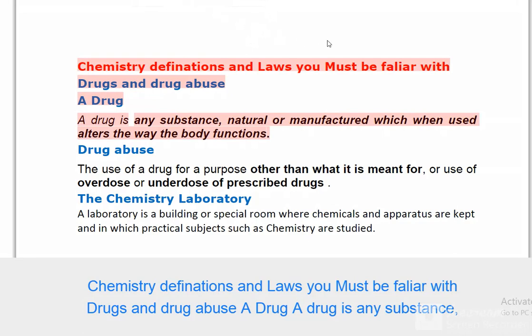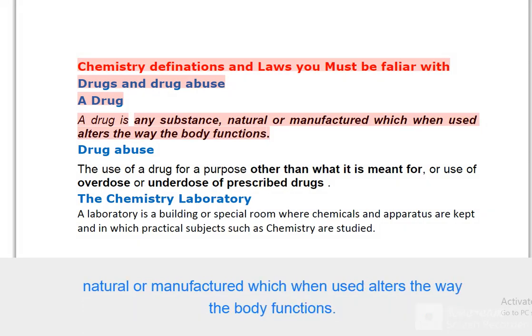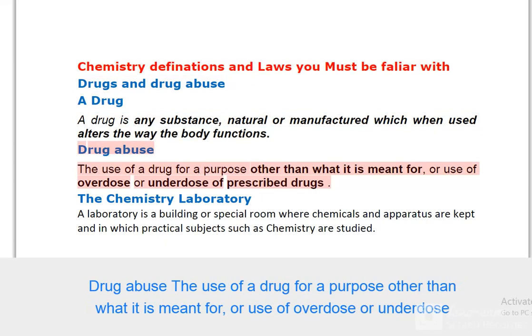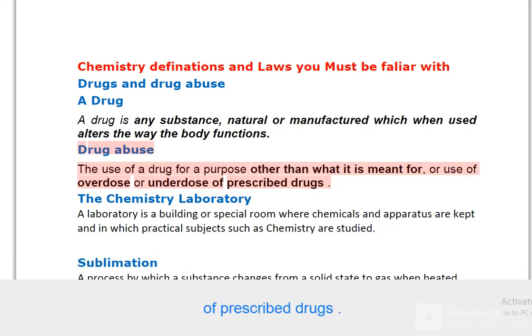Chemistry definitions and laws. You must be familiar with drugs and drug abuse. A drug is any substance, natural or manufactured, which when used alters the way the body functions. Drug abuse: the use of a drug for a purpose other than what it is meant for, or use of overdose or underdose of prescribed drugs.